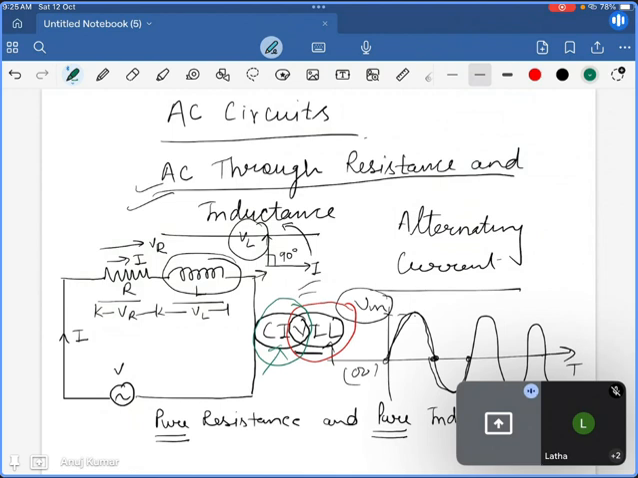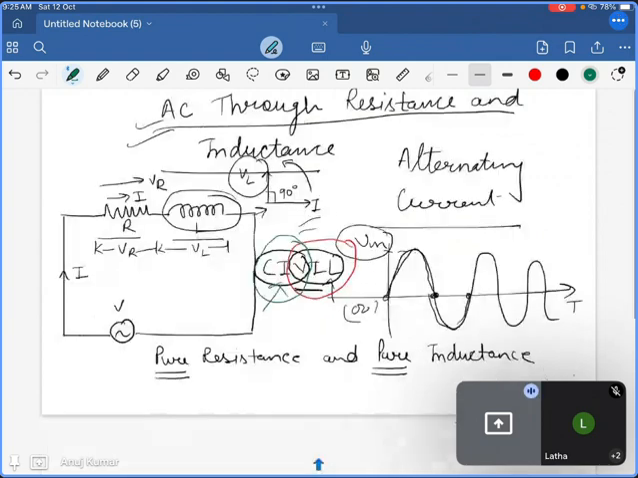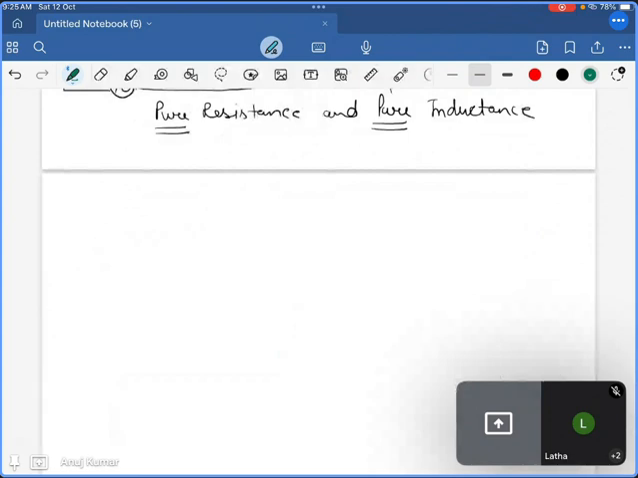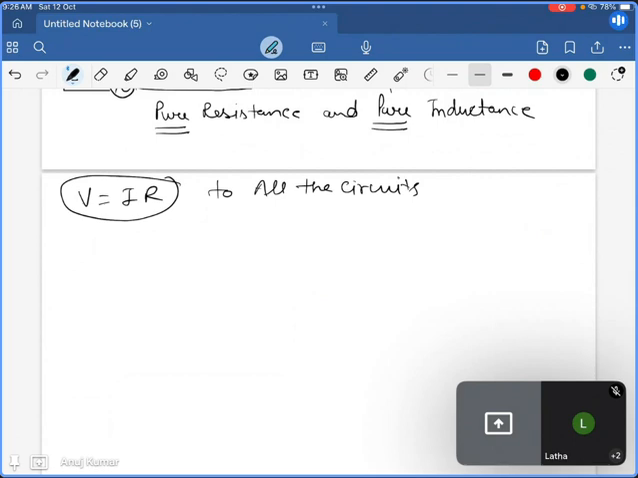So in any AC circuit, first of all, after the circuit diagram, we have to know how to draw the phasor diagram to understand it. V equals IR, Ohm's law, is basically only applicable for circuits which have only the resistance portion. But for alternating current, no such circuit exists.